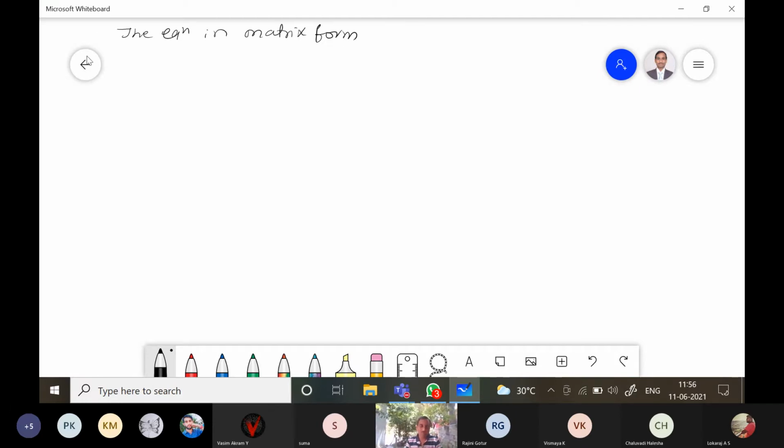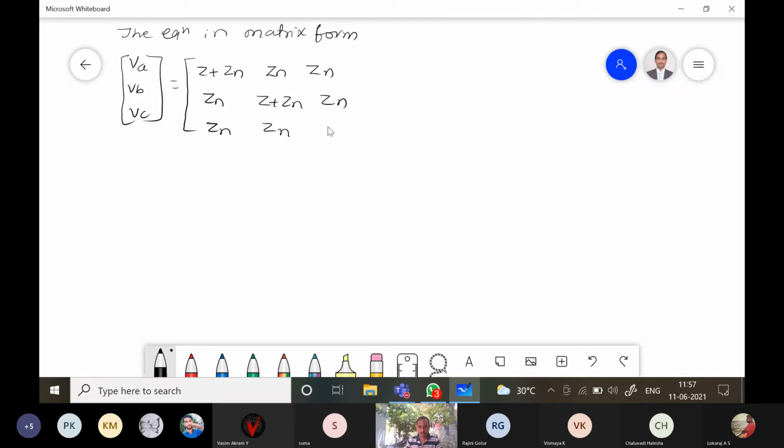All the three equations, that is VA, VB and VC is equal to the matrix: first row Z plus Zn, Zn, Zn; second row Zn, Z plus Zn, Zn; third row Zn, Zn, and Z plus Zn; into Ia, Ib, Ic. Equation number 4, right?